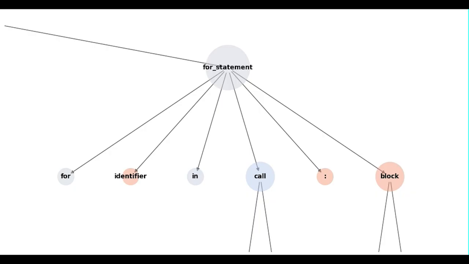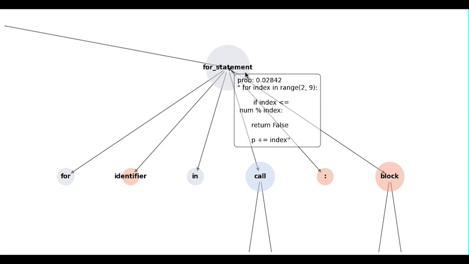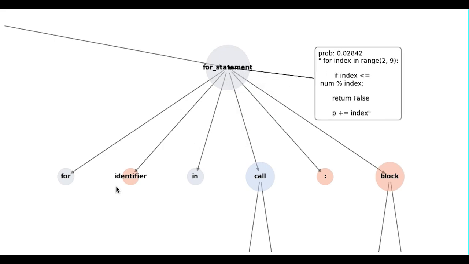We can rely on abstract syntax tree representations to explain how the different predictions were conducted by the model. In the previous example, we generated the full body of a function that receives a number and then determines if that number is a prime number or not. If we look at the generated source code, a for statement was generated and we can represent that information in a hierarchical structure. A for statement in that particular representation contains every other single node.